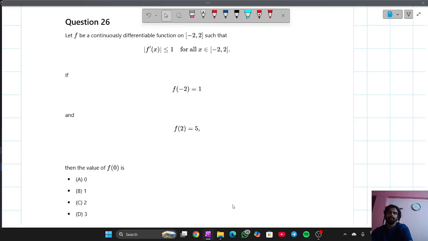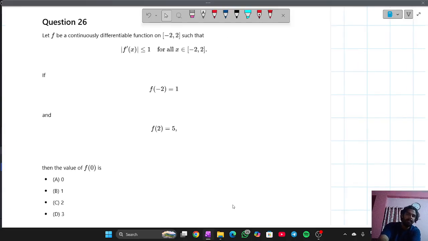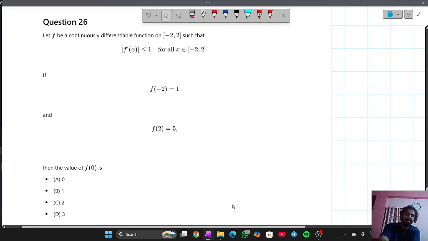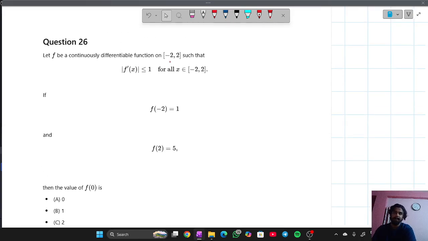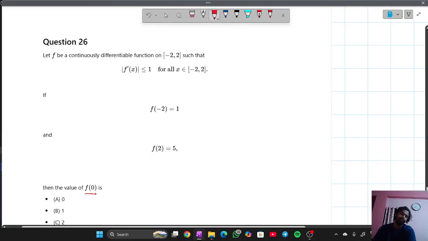In the first question, it is given that f is a continuously differentiable function such that mod of f dash x is less than 1. It is explicitly written that mod of f dash x is less than 1 in the closed interval minus 2 comma 2. You have to find the value of f of 0.